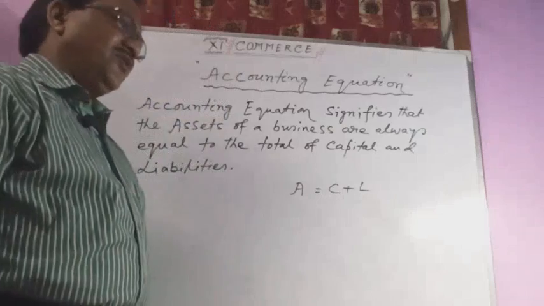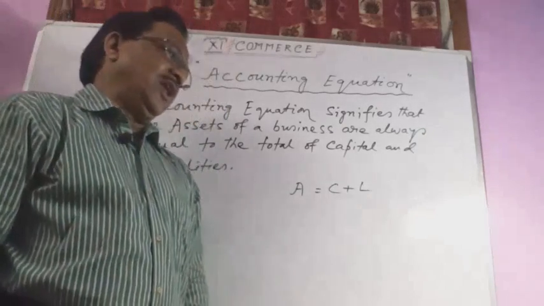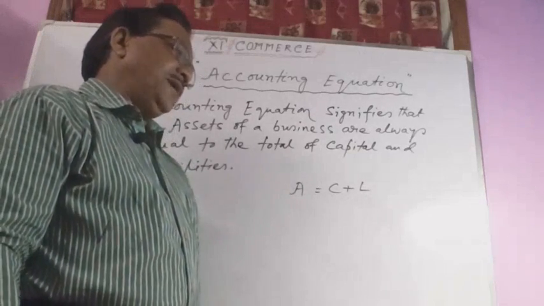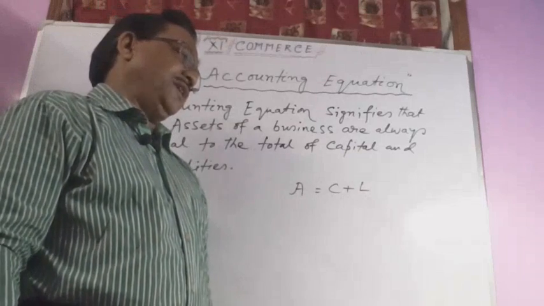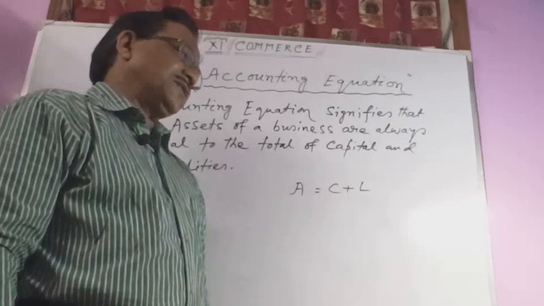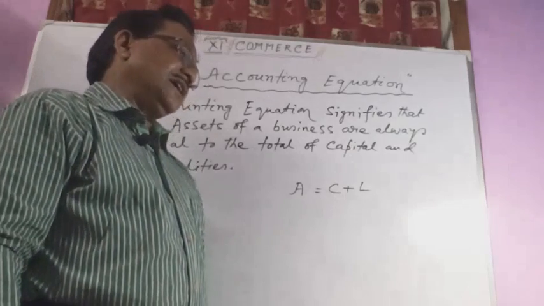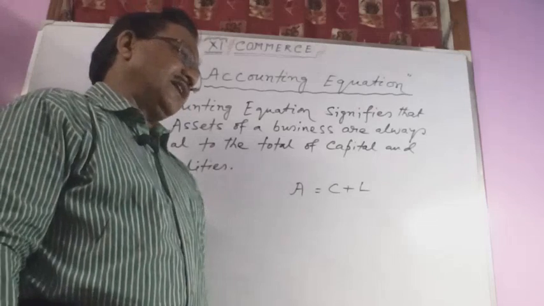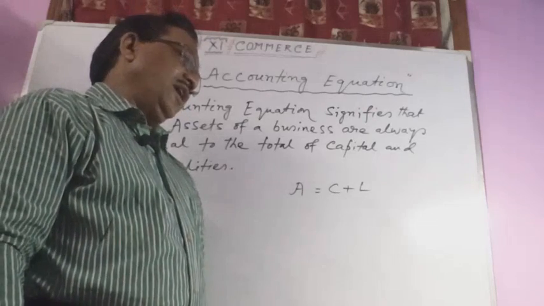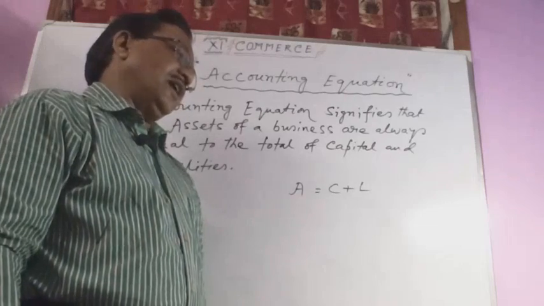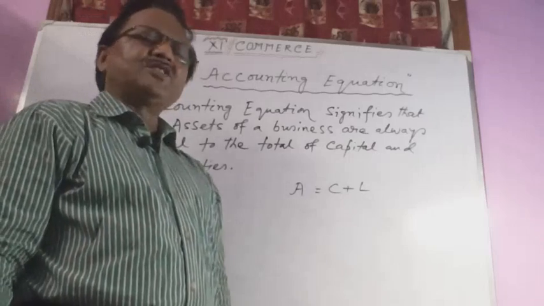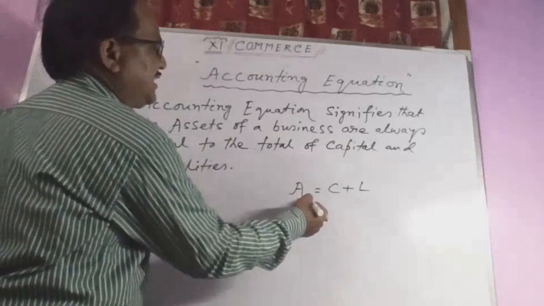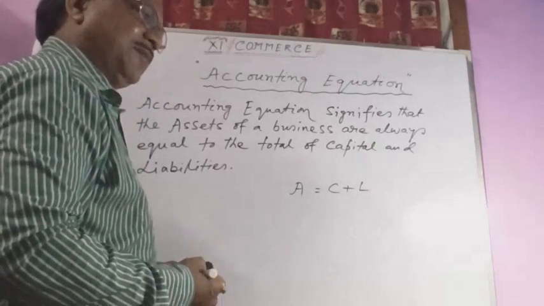The accounting equation is another form of the dual aspects concept. According to the dual aspects concept, every business transaction must be recorded from two sides. One aspect is the receiver and another is the giver. As per the rules, the receiver is the debit and the giver is the credit, which means debit is always equal to credit. The accounting equation is based on these three terms, known as assets equal to capital plus liabilities.